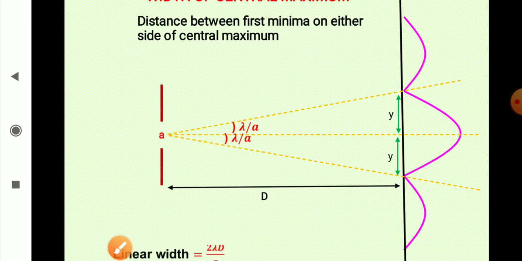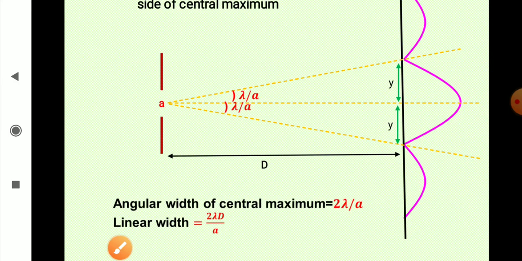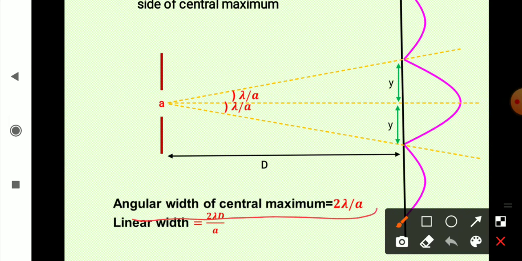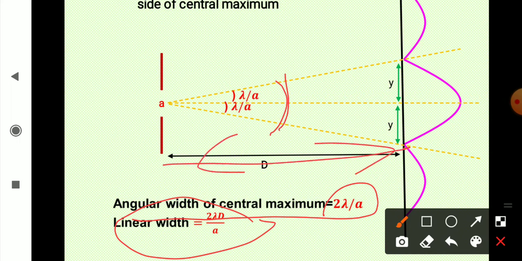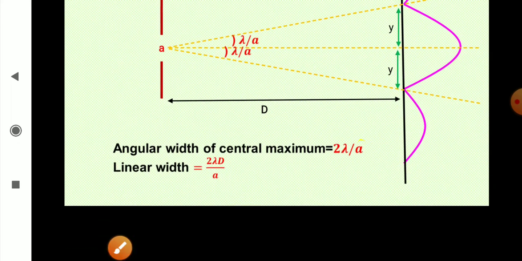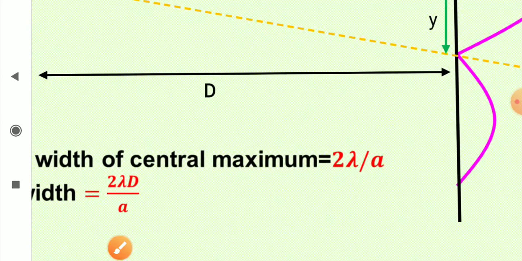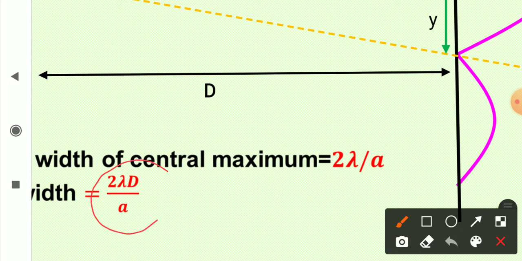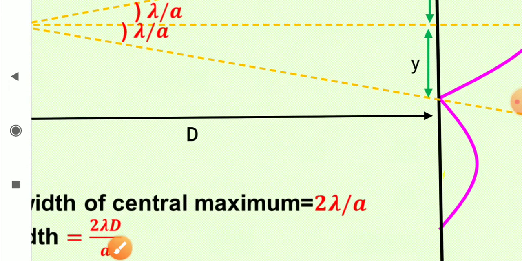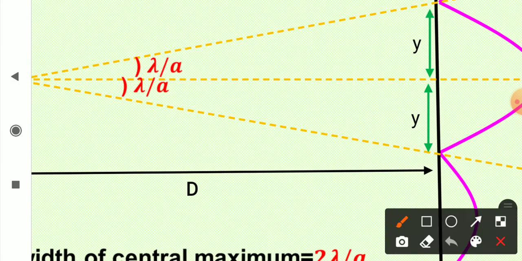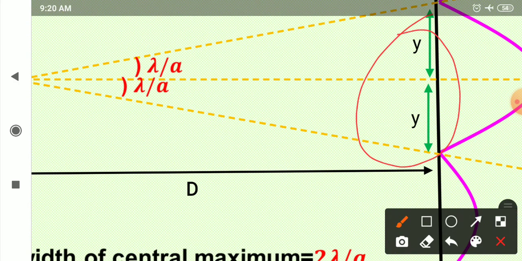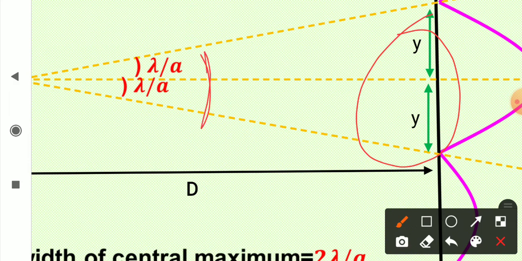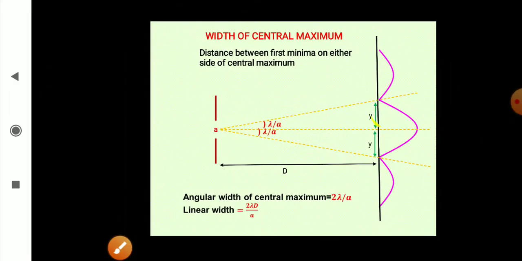So the angular width of the central maximum is 2 lambda upon A, and the linear width will be the angle into the distance D. So multiply this by the screen distance, 2 lambda D upon A. This becomes the linear width. So this is 2 lambda D upon A, and this is the angular width. So you have to remember it.